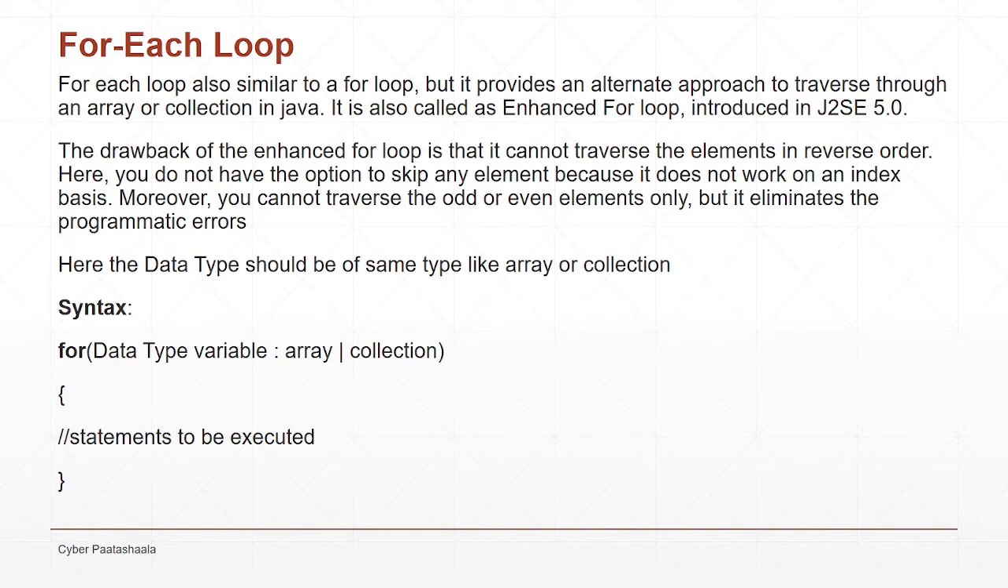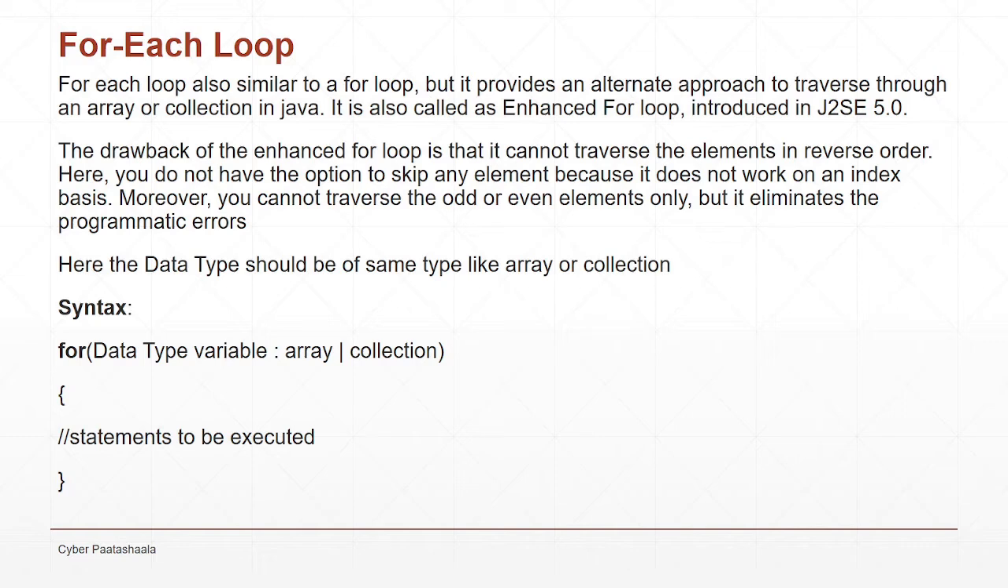There are some drawbacks with this for each loop also. It cannot traverse through the elements in reverse order, and you do not have an option to skip any element in the array or collection because it does not work on an index basis, and you cannot traverse through only the odd elements or even elements in the array. So these kinds of things you cannot do with the for each loop, but it eliminates the programmatic errors.